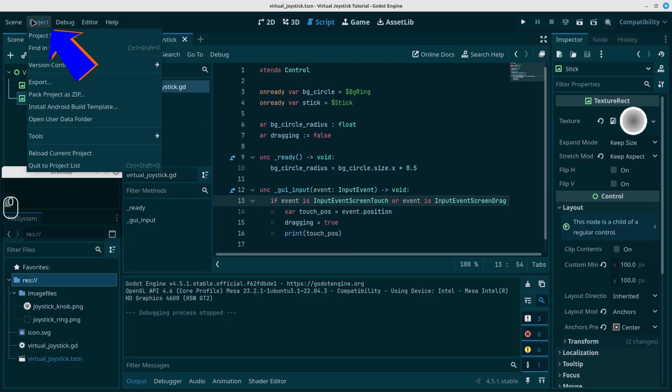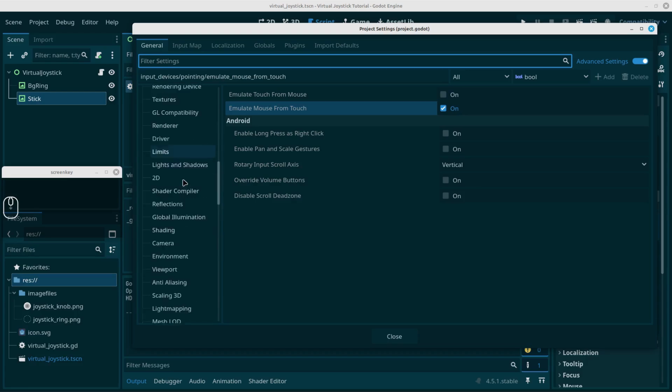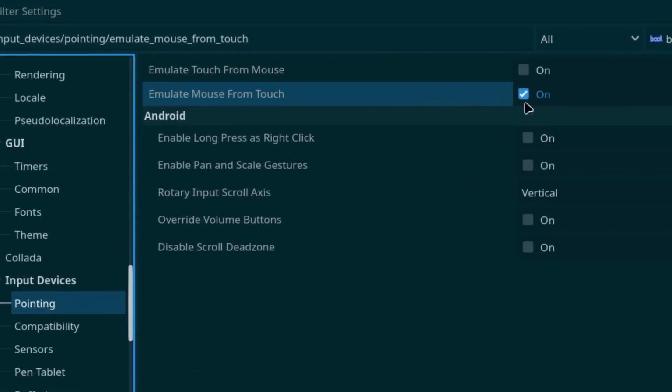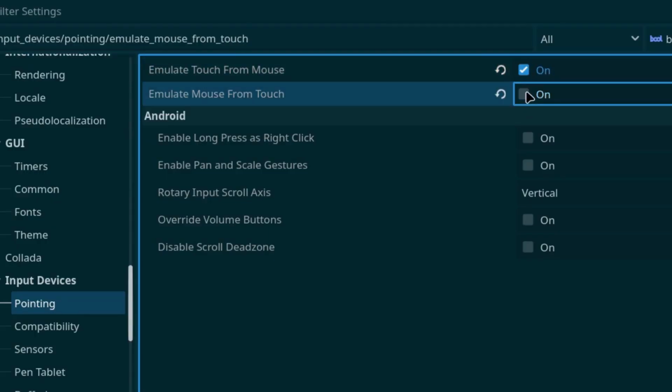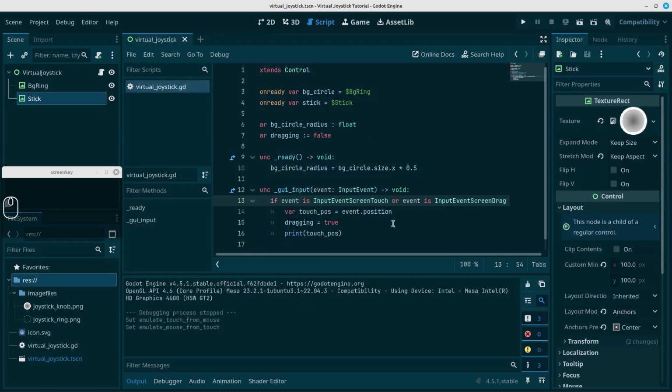So we have to go into project like we did before, go down to pointing and click emulate touch from mouse, and we could probably turn off the mouse from touch because we're not using a touch screen device to do programming. And let's save that now and let's try this again.